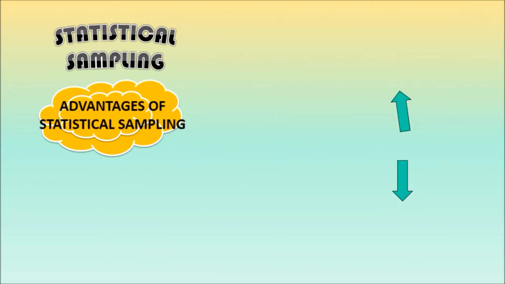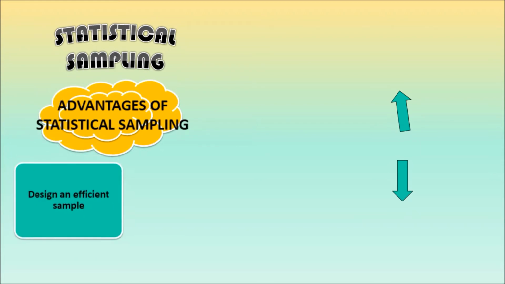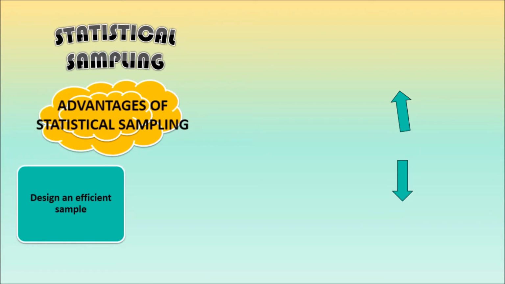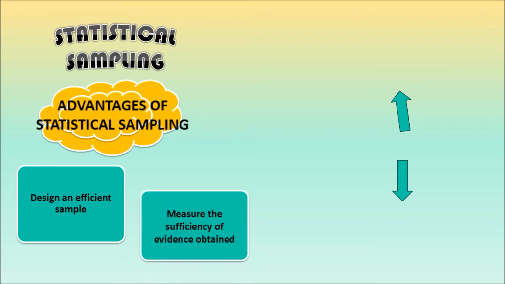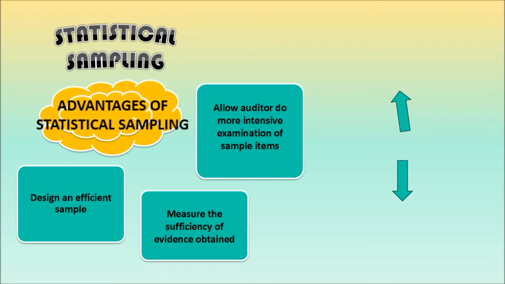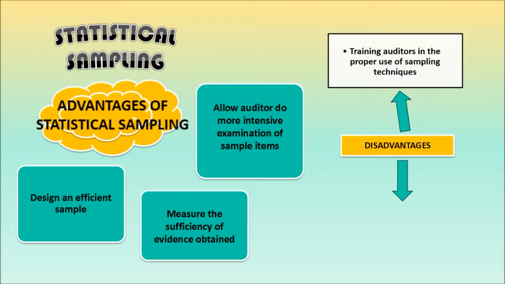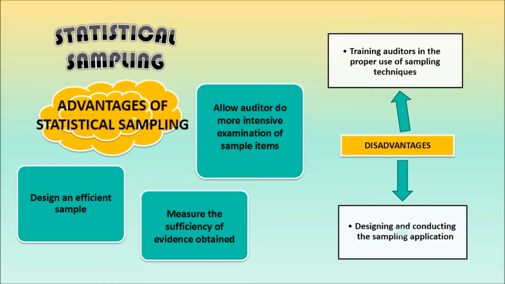There are a few advantages of statistical sampling. It helps auditors to design an efficient sample and measure the sufficiency of evidence obtained. It permits the auditor to do a more intensive examination of sample items while relying on smaller sample sizes. Statistical sampling also has disadvantages. Training auditors in the proper use of the sampling approach involves additional cost. In terms of software for designing and conducting the sampling application, the firm will need additional cost to buy the software.